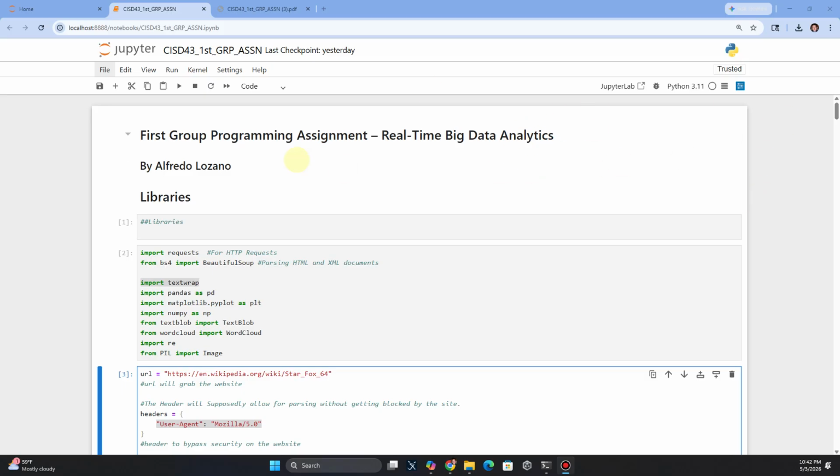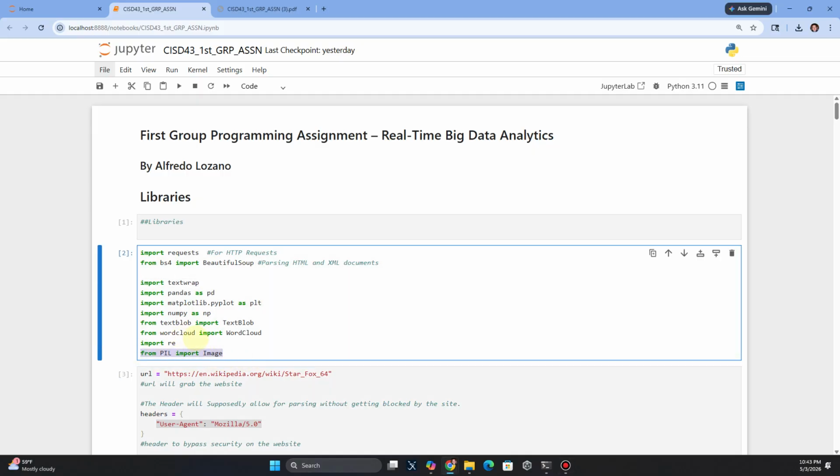Okay, so we have our libraries: requests, textwrap, pandas, matplotlib, numpy, TextBlob, WordCloud, and the PIL Image, which is kind of an extra thing I did with this one. Beautiful Soup to parse and extract text, I believe. Textwrap to make sure it's properly wrapped, and then WordCloud and TextBlob. We'll go through that later.